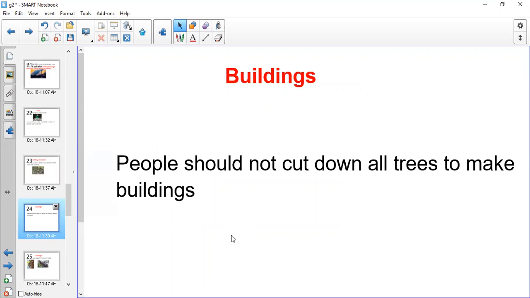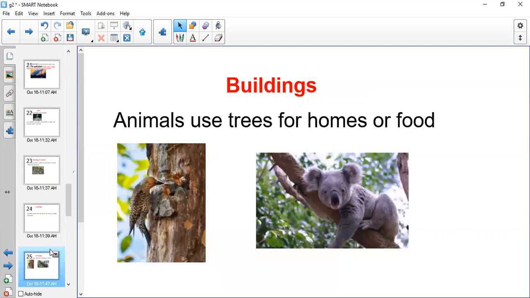So here we said that they cut down trees because they want to build buildings or roads. This is not good for the environment and for the natural resources that we have in nature, and we must use them in a good way.